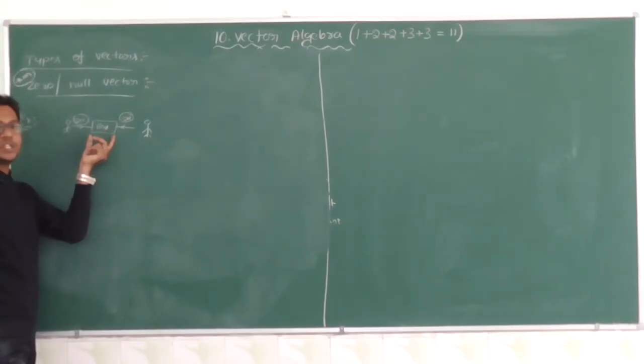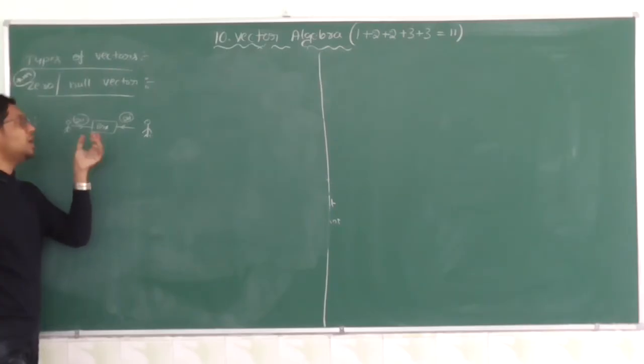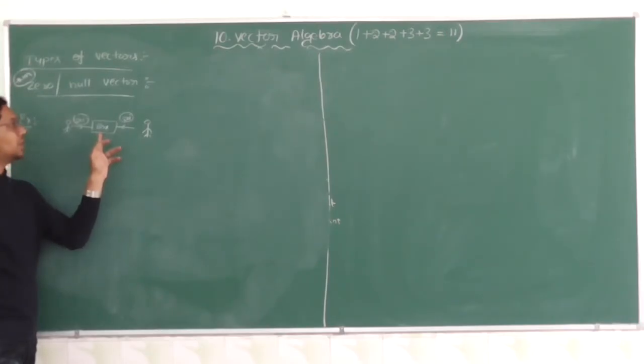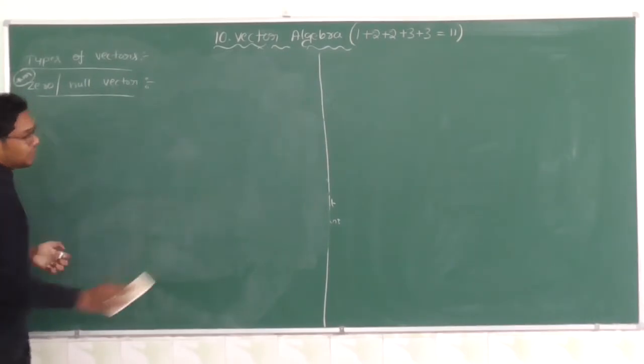No, the direction doesn't change. That means the initial point and the terminal point coincide, or the magnitude is zero. Therefore, it is a zero vector or null vector.